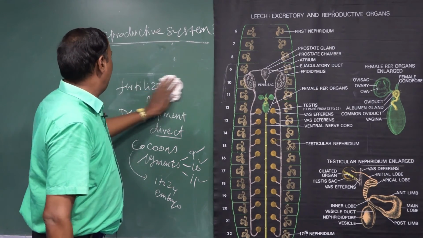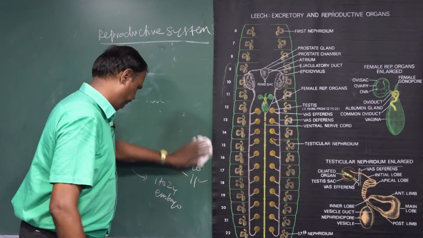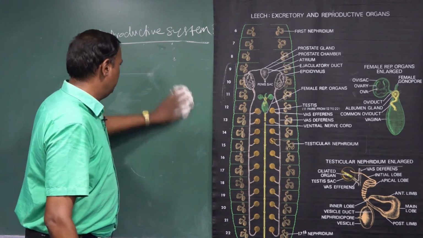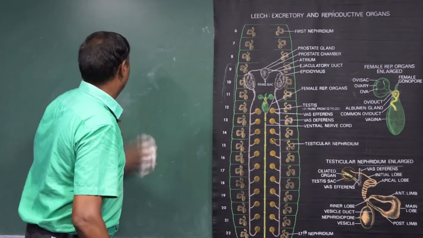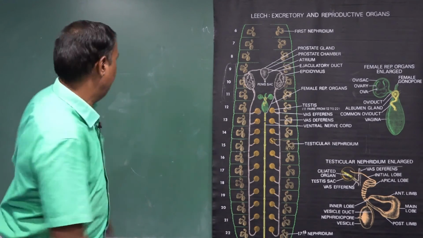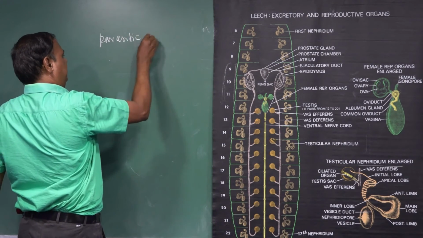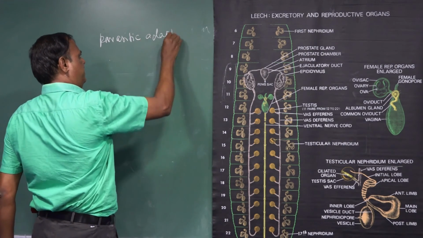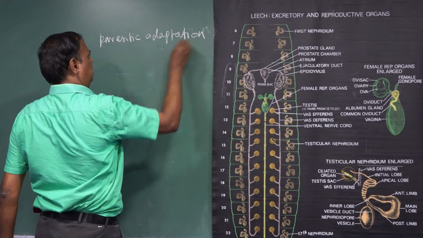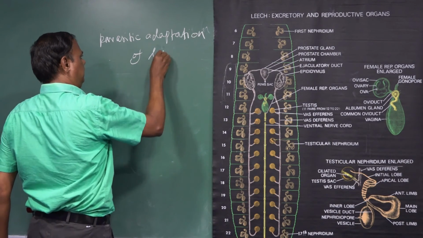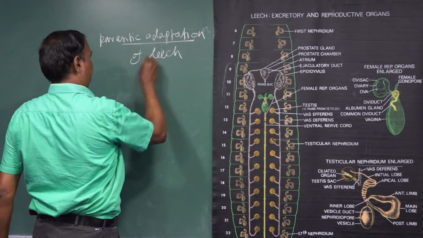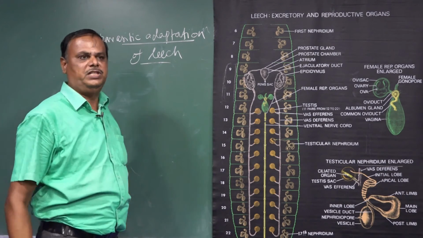Next we go for parasitic adaptation of leech. What is the parasitic adaptation of leech?